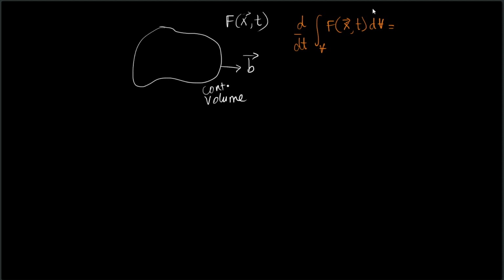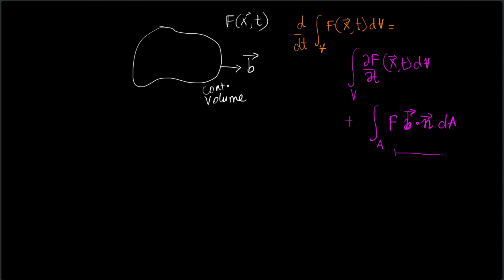The first term is the time derivative integrated over the entire volume, plus the second term, which is going to be integral F b dot n dA, where the area swept by the volume because of the velocity accounts for the second term.